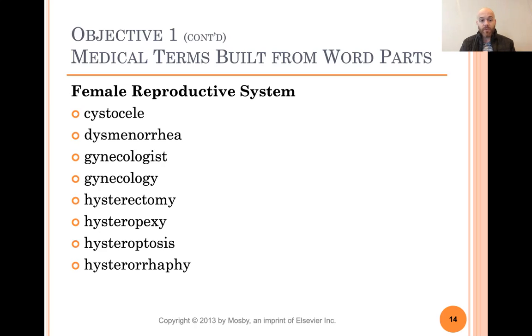Hysterorrhaphy. So rhaphy is rapid flow. No. Rhaphy is surgical suturing. I'm sorry. I told you in another lesson, I always mix that one up. Rhaphy is surgical suturing. So this is a suturing back together of the uterus. So maybe after a C-section, after a cesarean, they have to close the uterus back up again when they're done taking the baby out. So they suture it all back together. That's a hysterorrhaphy. Hysterorrhexis. Rhexis is rupture. So this is actually a rupture of the uterus. No good. Very dangerous.